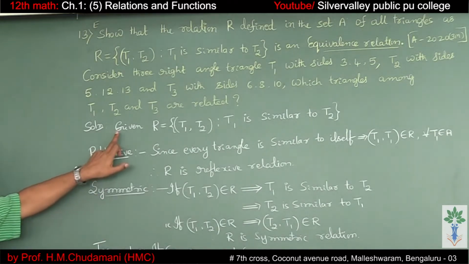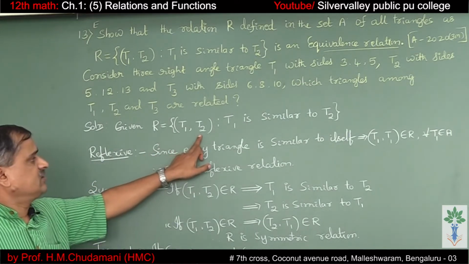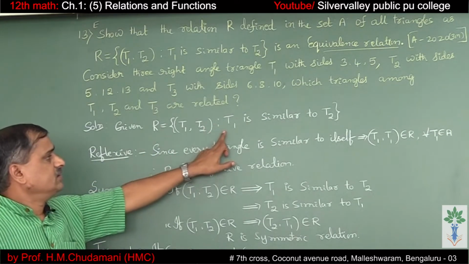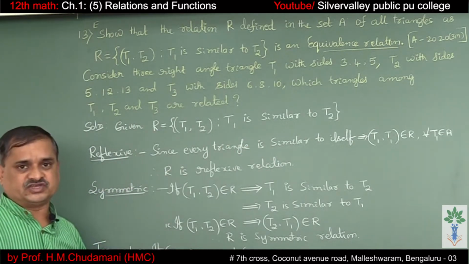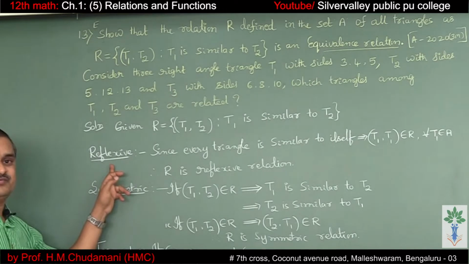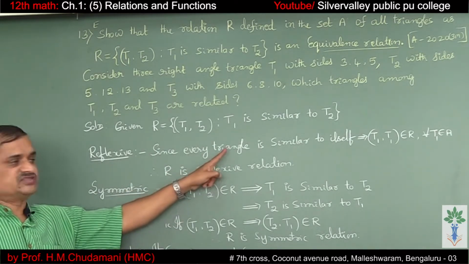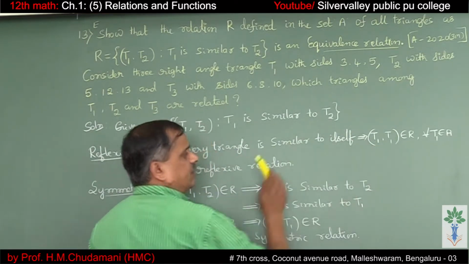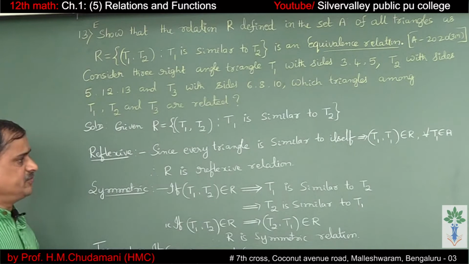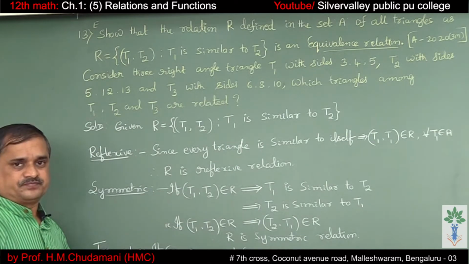Solution. Given R is equal to (T1, T2), where T1 is similar to T2. This is how they have defined the relation. Let us check the reflexive relation. As we know, every triangle is similar to itself. So (T1, T1) belongs to the relation. Therefore, R is a reflexive relation.